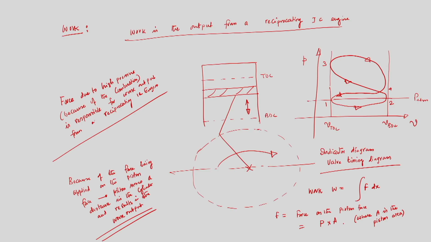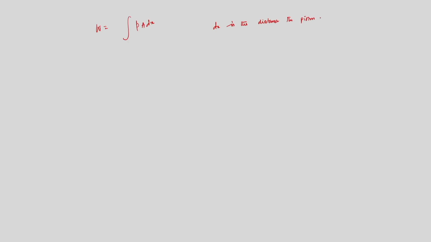So, if I write this, then work output W is equal to P A dx, this is very important, P A dx, and x is the distance through which the piston moves, where dx is the distance the piston moves. So, this is very important.